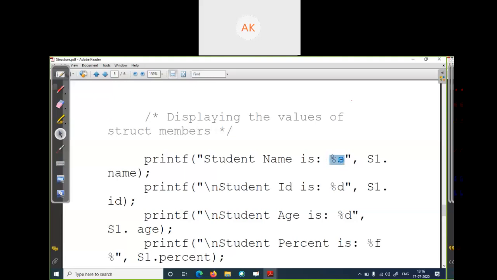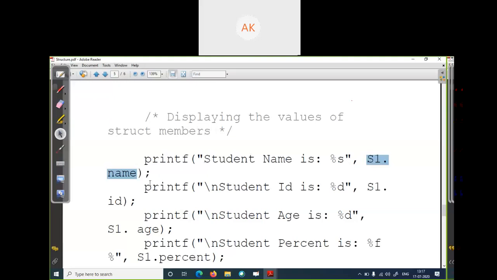Comma, then your variable name, which variable you want to print. Here I want to print the name of student, which is string s1 dot name. So what is the value of s1 dot name? Rahul. So it will print student name is Rahul.